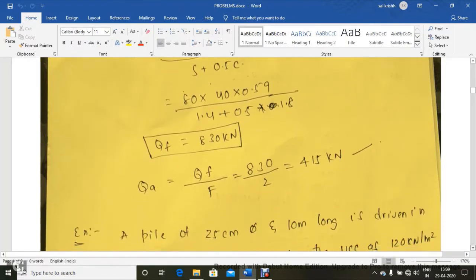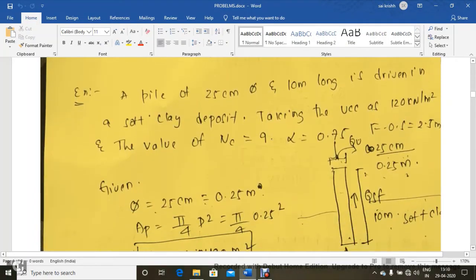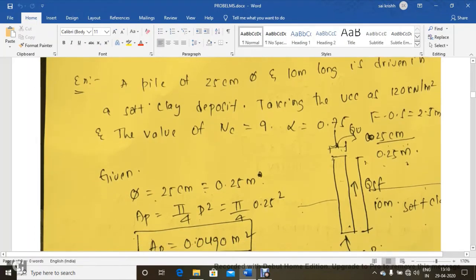But in the problem it has been mentioned to calculate the allowable load carrying capacity of the pile foundation. So for allowable load carrying capacity, we first need to calculate the load carrying capacity divided by the factor of safety. Here Qf is the load carrying capacity of the pile, 830 kilonewtons, and the factor of safety is 2. So finally we got the allowable load carrying capacity as 415 kilonewtons. So like this we need to solve the problem if it is in Hiley's formula. Now let us get back to static formula problems.